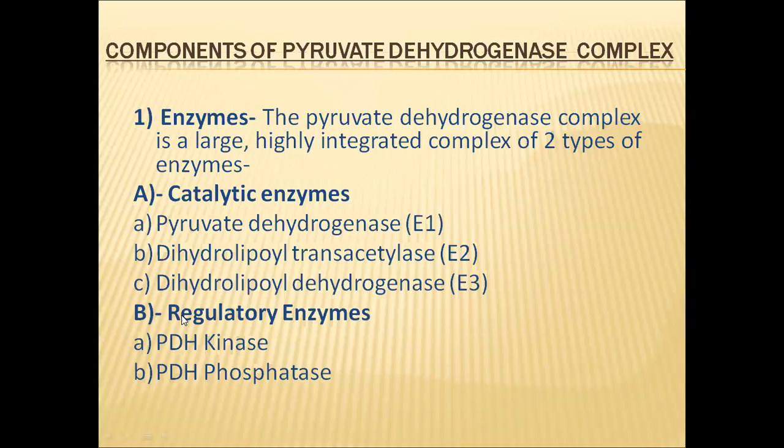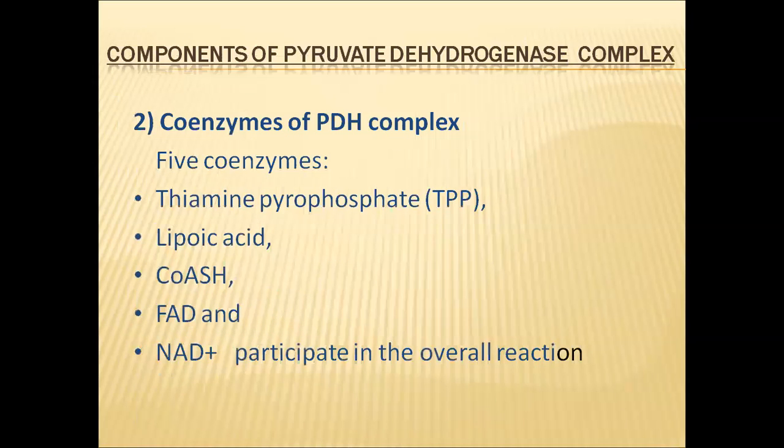And another set of enzymes is called regulatory enzymes. These regulatory enzymes are of two types: PDH kinase and PDH phosphatase, that is, pyruvic dehydrogenase kinase and pyruvic dehydrogenase phosphatase. Their concentrations regulate the reaction of conversion of pyruvic acid to acetyl coenzyme A. So these two enzymes help in regulating the reaction, and the other three enzymes catalyze the reaction.